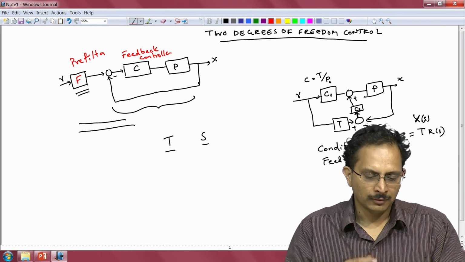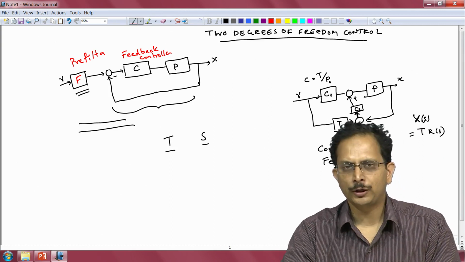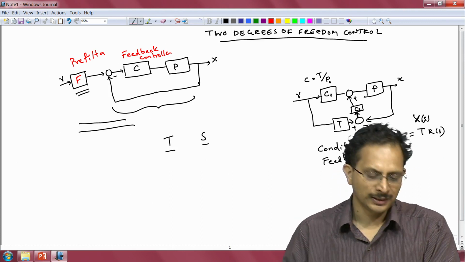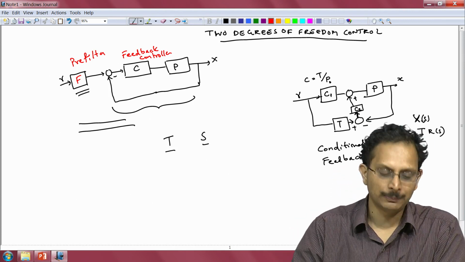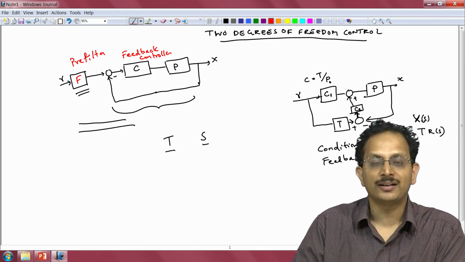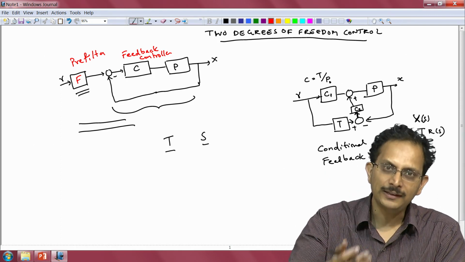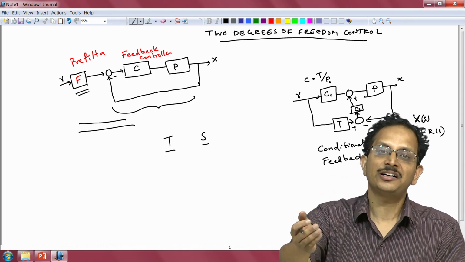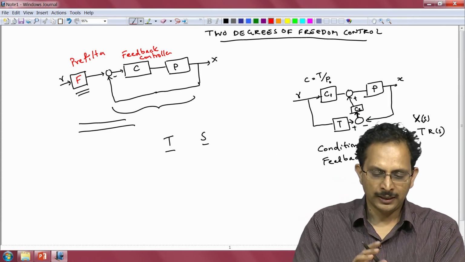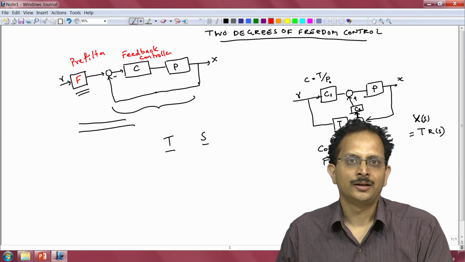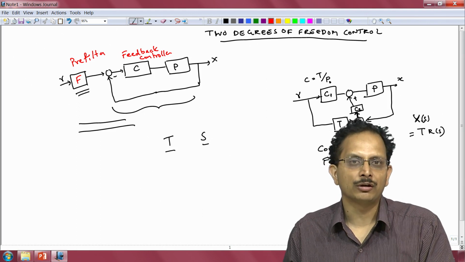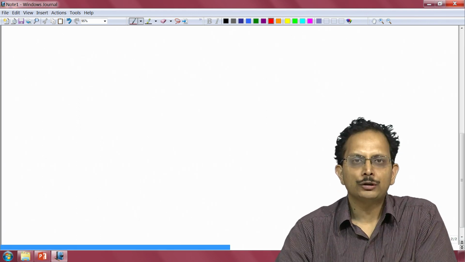So, the reason for choosing these particular names is obvious. The feedback controller is the controller that is part of the feedback loop. The pre-filter is one that is not part of the feedback loop, but is cascaded with the feedback loop and appears in between the reference R and the feedback system. In other words, it filters the reference R and feeds this filtered signal to the feedback system, and hence it is called a pre-filter. In all our future design examples, we shall stick with this particular configuration for the 2 degree of freedom control system.